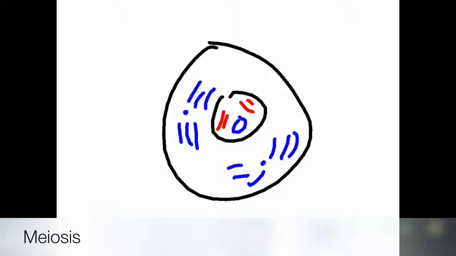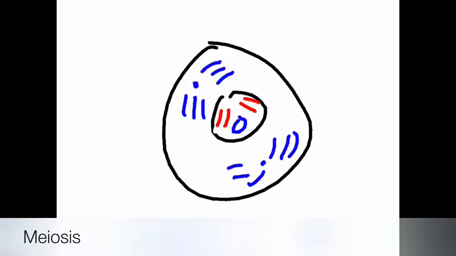DNA strands thicken into chromosomes. Homologous chromosome pairs start to form bivalents.